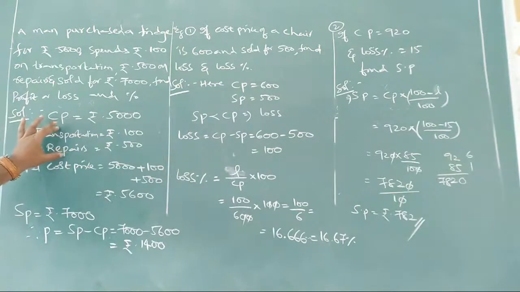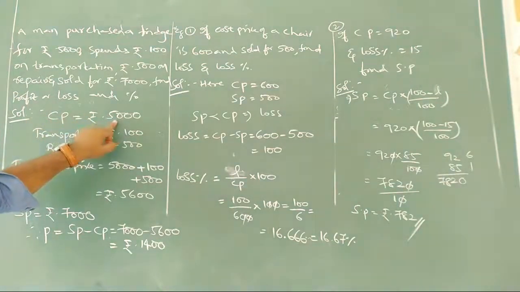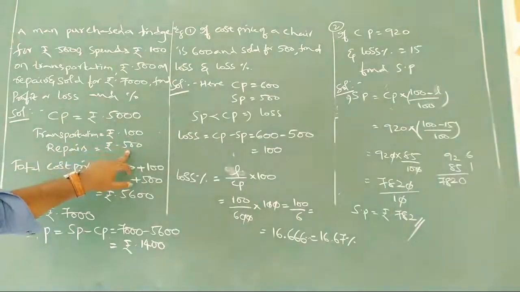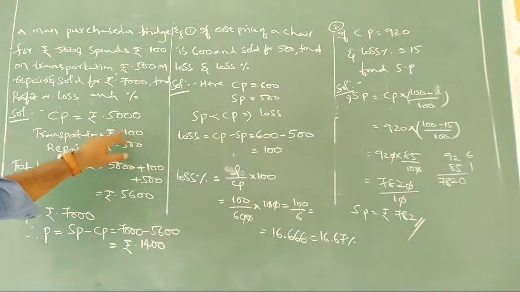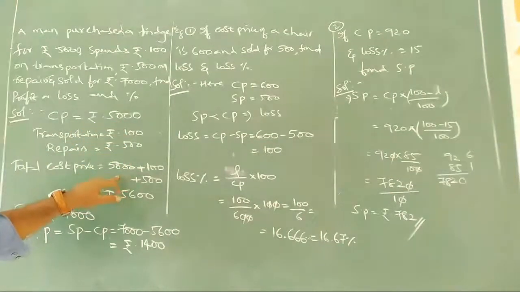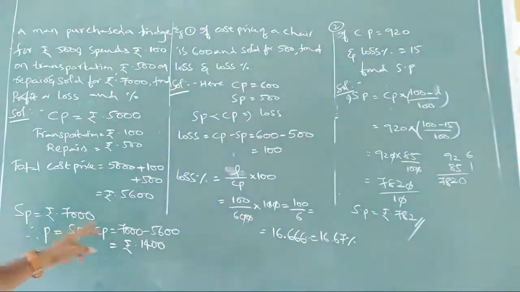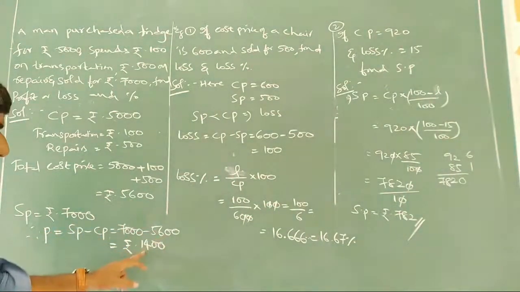Because in this problem we have overhead expenses. Observe, cost price is only 5,000, but for transportation 100, for repairs 500. These will also go from the pocket of the businessman, so compulsorily these should be included in cost price. So 5,000 plus 100 plus 500 is 5,600, the total cost price. Whenever you are calculating, compulsorily we should calculate on total cost price only. Now selling price is 7,000, so 7,000 minus 5,600 is 1,400.